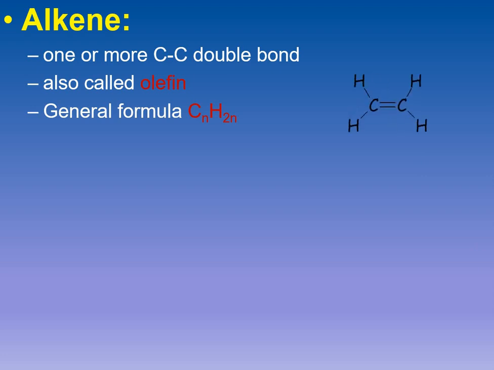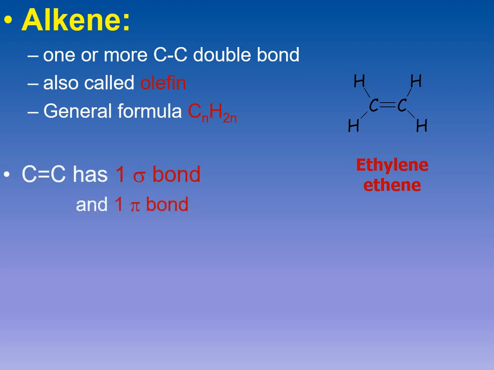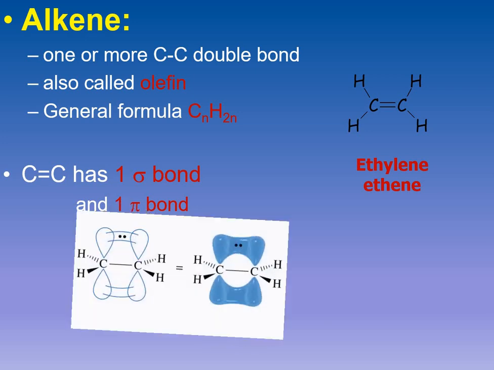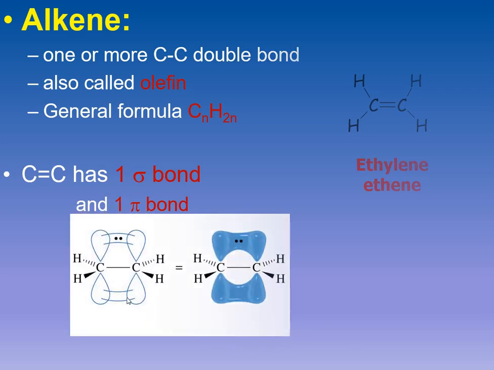You can see an alkene that is being shown to you over here. The name of the simplest alkene is ethylene, or the proper name is ethene. Ethylene is the common name of this compound. They have one sigma bond and one pi bond in their structure. Of the two bonds present between the two carbon atoms, one is a sigma bond and the other is the pi bond. You can see the orbital picture of the simplest ethene molecule as well.